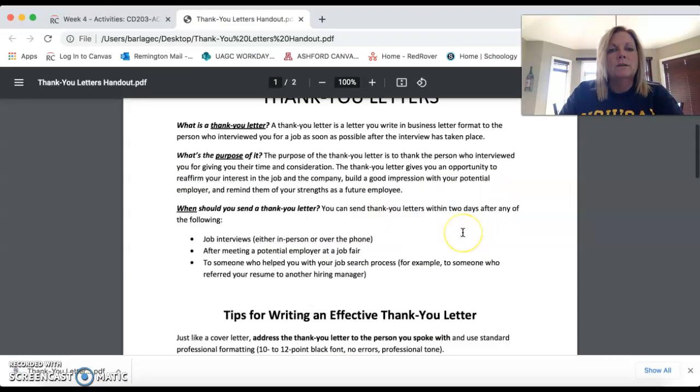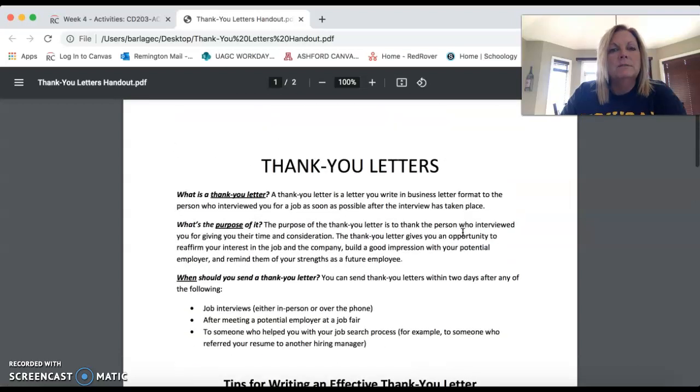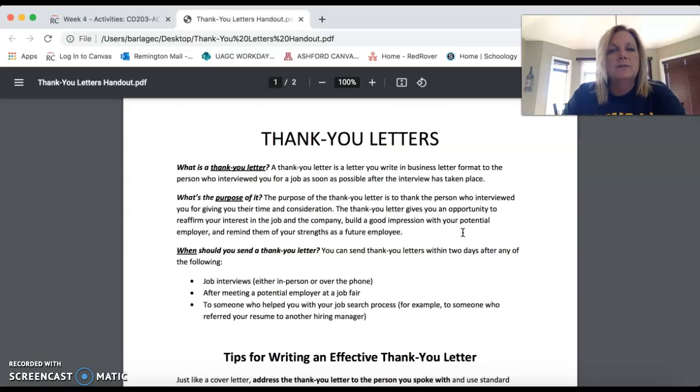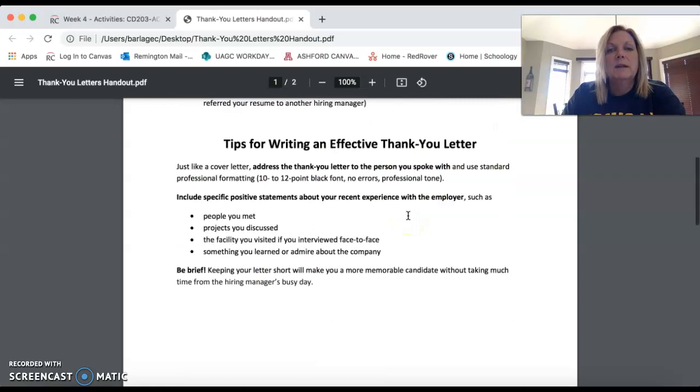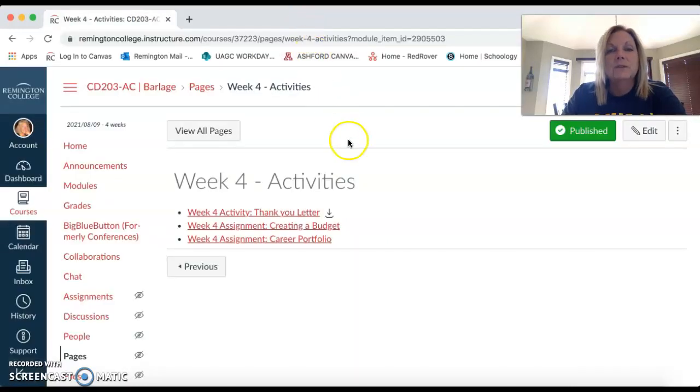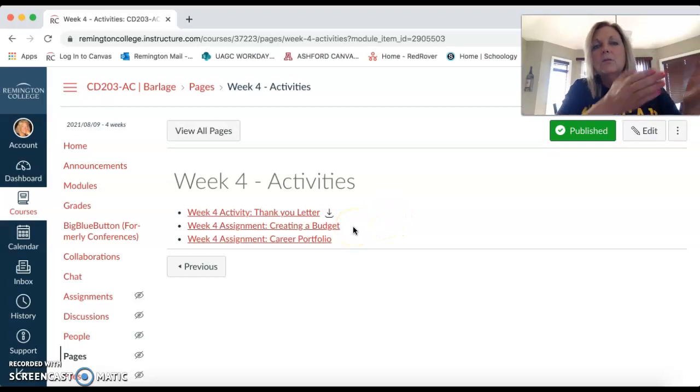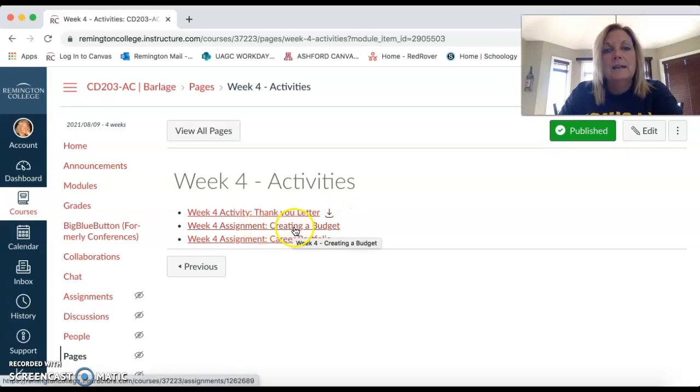All right, so here's the thank you letters, and it gives you some tips, and it says what is a thank you letter. You can read all of that, the purpose of your thank you letter, when should you send a thank you letter, and then tips for writing an effective thank you letter. So you're going to want to read through this, and then, as I stated before, make sure that you are looking at the sample so that you write your thank you letter to look very similar to the sample one. Okay, so you can pull them up side by side, so as you're typing yours, you can be looking at the sample. Next, we have creating a budget.